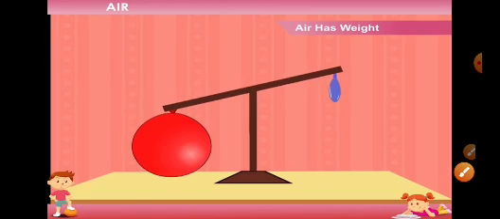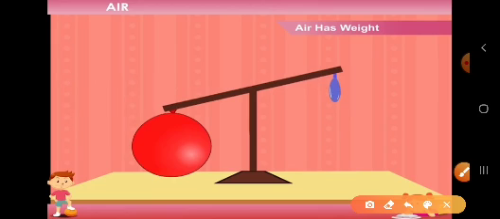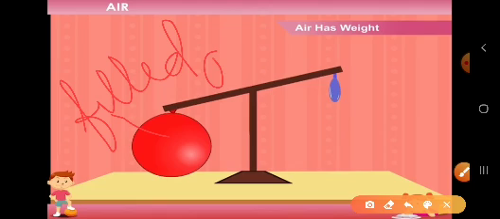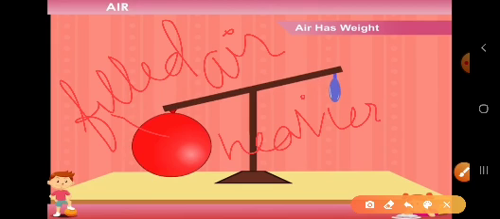That means the balloon with air is heavier than the other balloon. This balloon filled with air is heavier than this one. This one is light in weight.